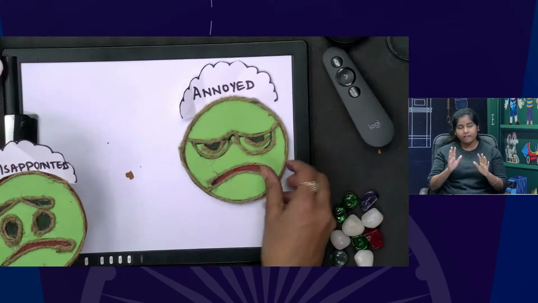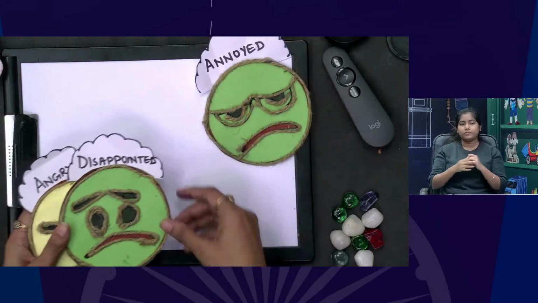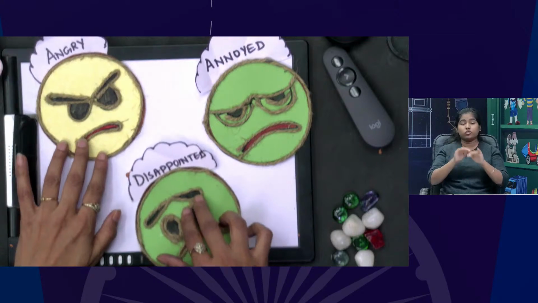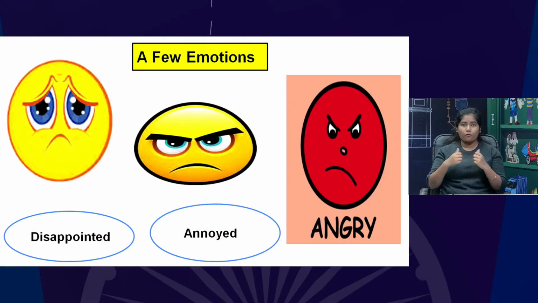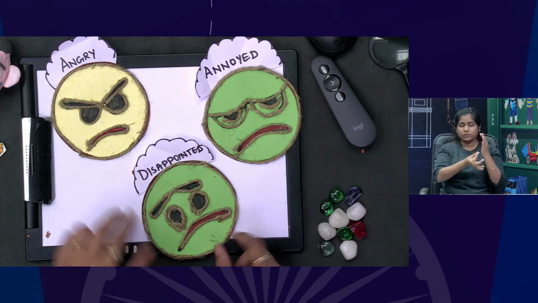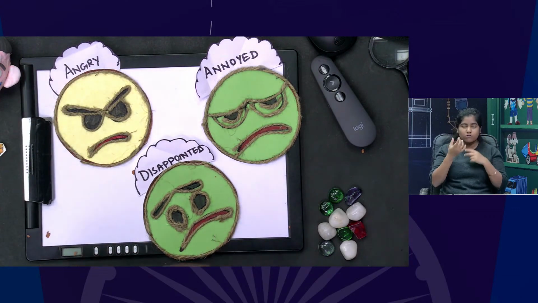And here, in the art and craft activity, our special children can be involved in outlining these facial expressions. You can see, angry means our eyelashes, our eyebrows get twisted, and in anger they come closer.